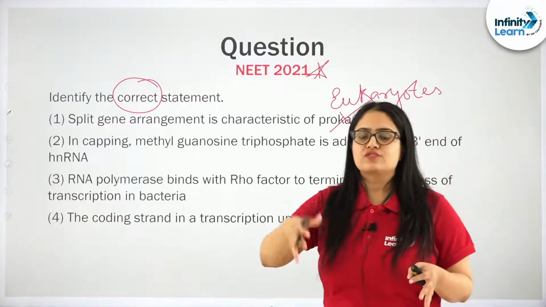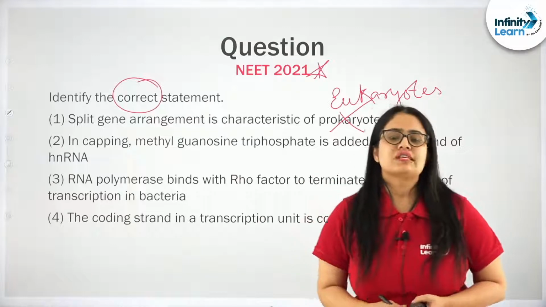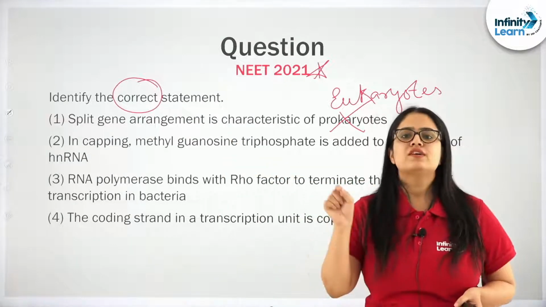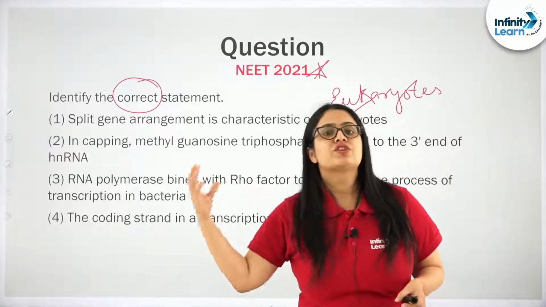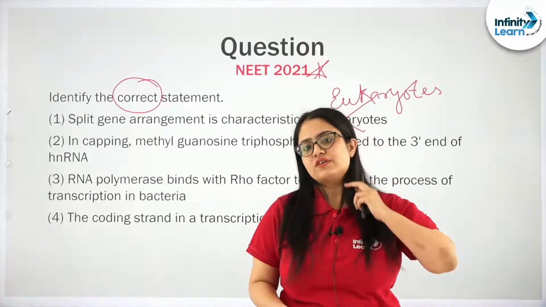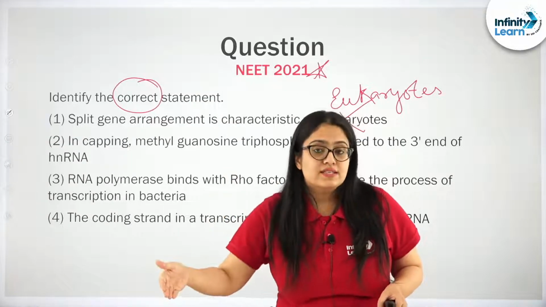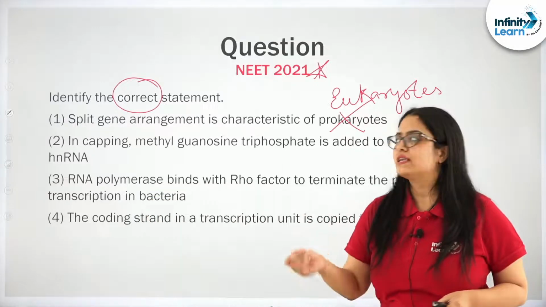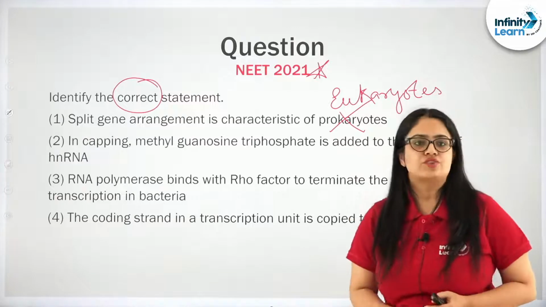The arrangement of introns and exons in a gene, where the exons, in which the genetic information is stored, are interrupted by the presence of introns, is known as split gene arrangement, and it is seen in eukaryotic genes. So, eukaryotic genes are split genes.